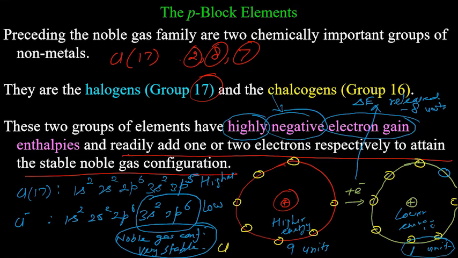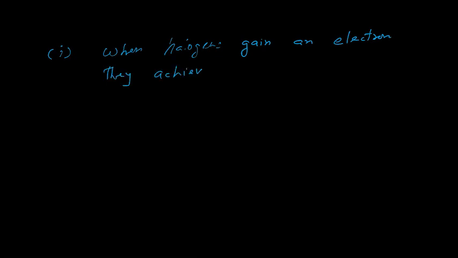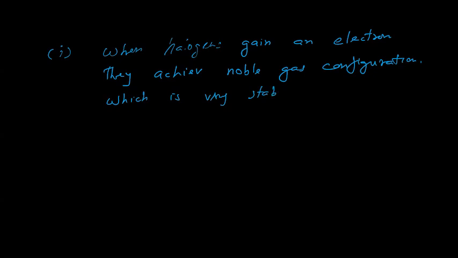You will say the electron gain enthalpy in case of halogens is very high because, first, when halogens gain an electron, they achieve noble gas configuration, which is a very stable configuration.